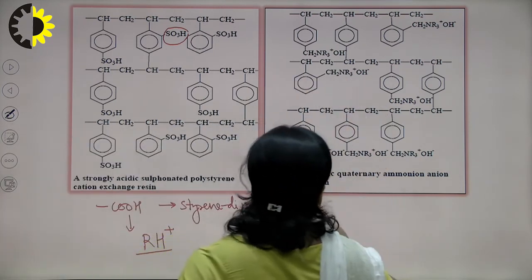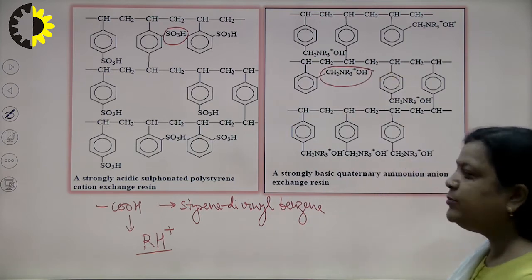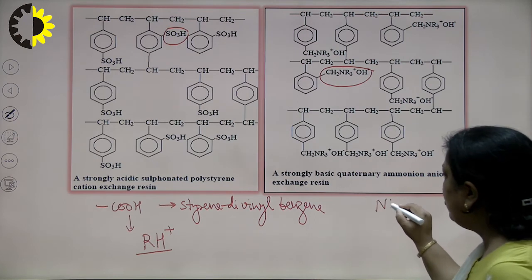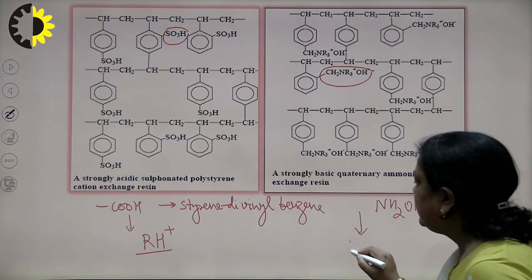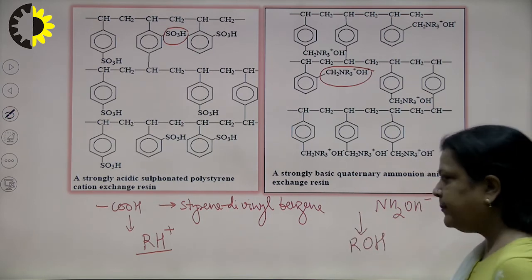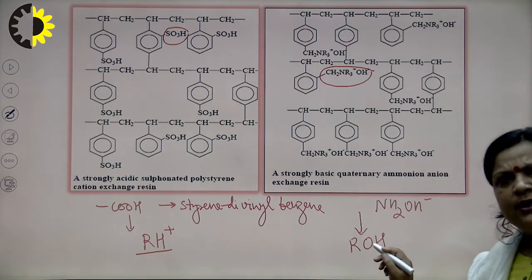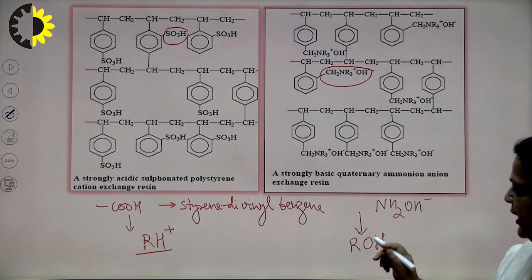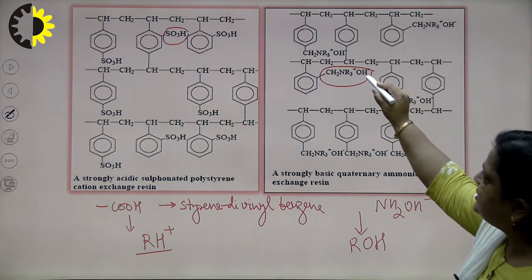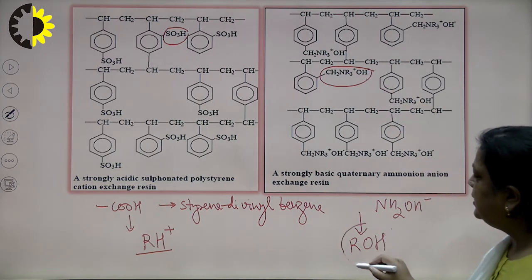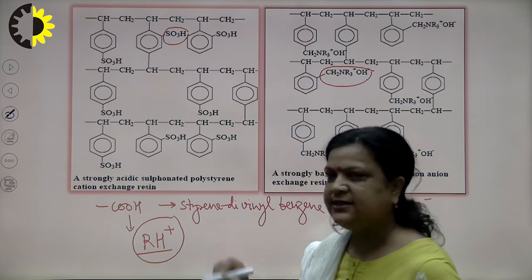Now, this chain is the same, but it contains CH2NR3OH minus or NH2OH minus. So, this structure can be written as ROH. RH is like HCl, so H plus Cl minus. ROH is like NaOH, that is OH minus with Na plus, but here R is the overall chain. Now, this is capable of exchanging its anion, so it is the simple representation of an anion exchange resin, and this is the cation exchange resin.